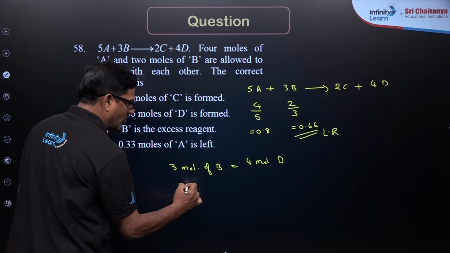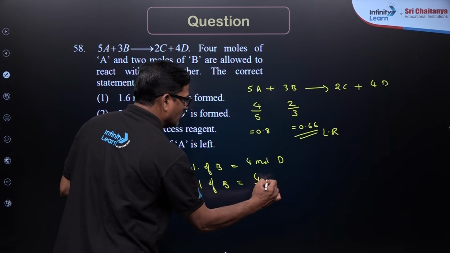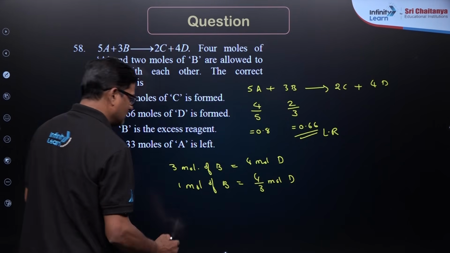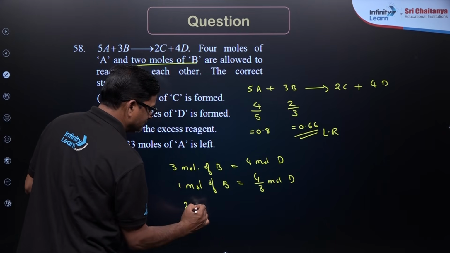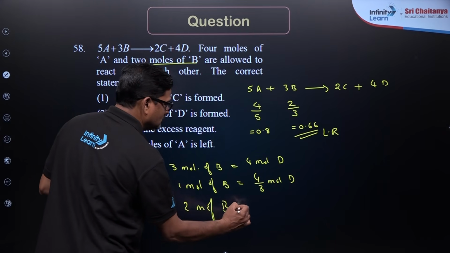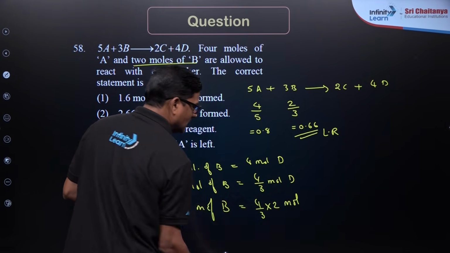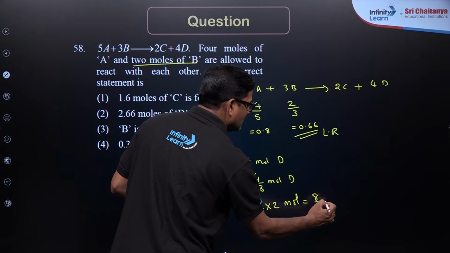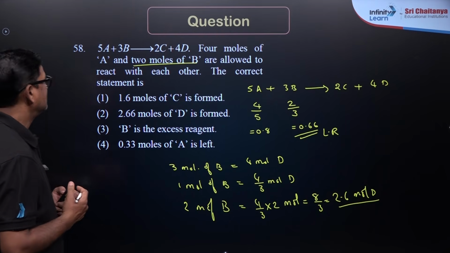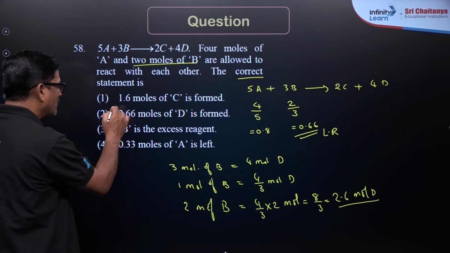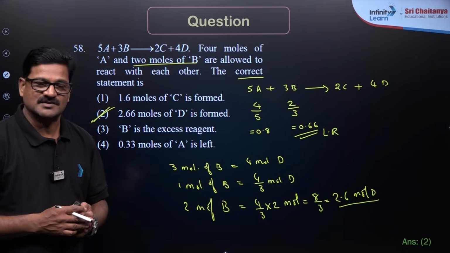So, 1 mole of B, you are going to get 4 by 3 mole of D. And if given 2 moles of B, it can give 4 by 3 into 2 mole of D. That is equal to 8 by 3, which is going to be 2.6 mole of D. So, if you see this, the correct statement is: 2.6 mole of D is formed. Option 2 is the correct answer for this question.